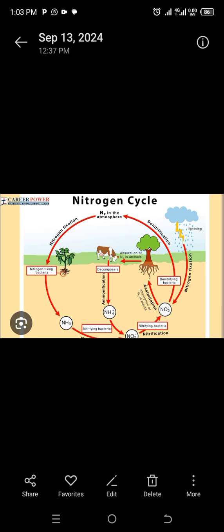Ammonification is a process of converting dead organic matter and animal waste into ammonia through decomposers, which are fungi and bacteria. Process number 5 is denitrification. Denitrification is a process of converting nitrates into nitrogen gas with the help of denitrifying bacteria.